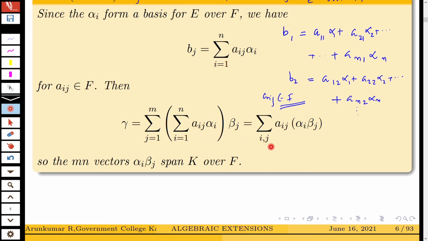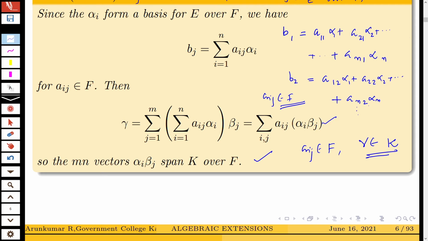So you can write this as the sum over i, j of a_ij alpha_i beta_j, where you know that a_ij belongs to F and gamma is an element in K. Therefore, an element in K can be expressed as a linear combination of the vectors alpha_i beta_j with scalars in F. So there exist mn vectors alpha_i beta_j which span K over F. So alpha_i beta_j span K over F.